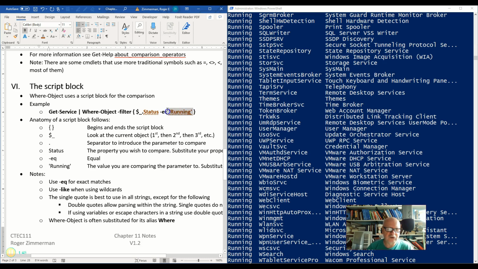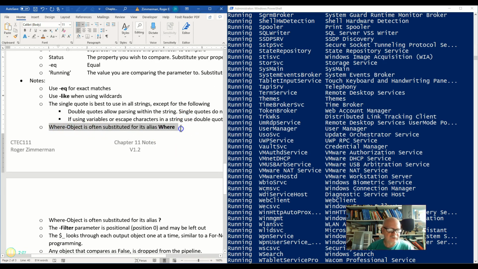If I wanted to put a variable inside of this, I could do that if I use double quotes. I cannot do it if I use single quotes. So single quotes for exact matches is always the best policy. Double quotes if you want to put variables inside of it to represent something else.